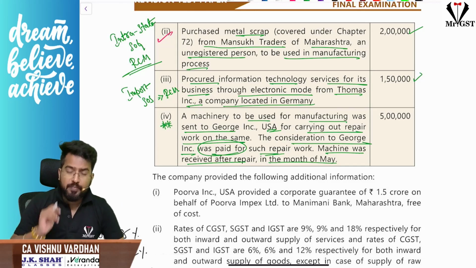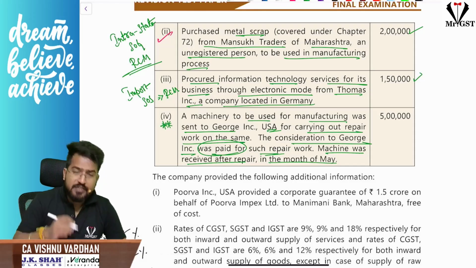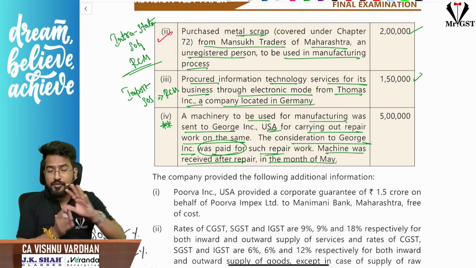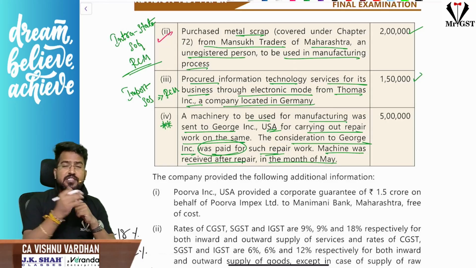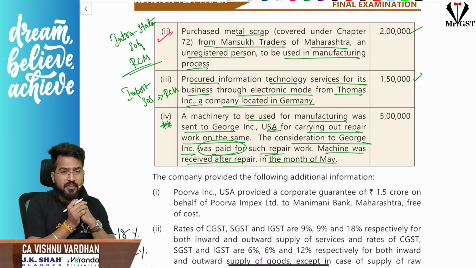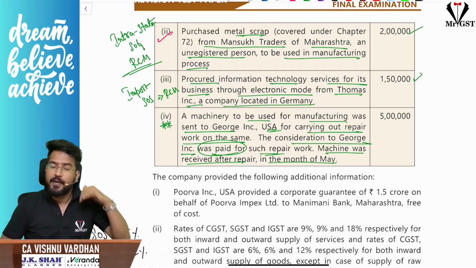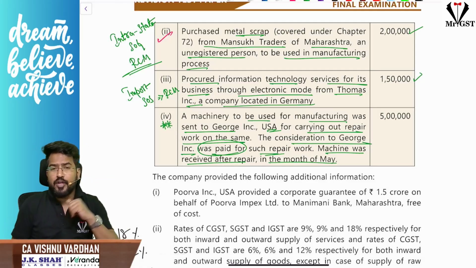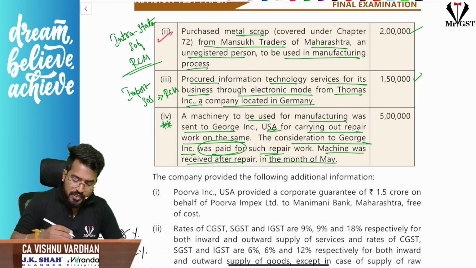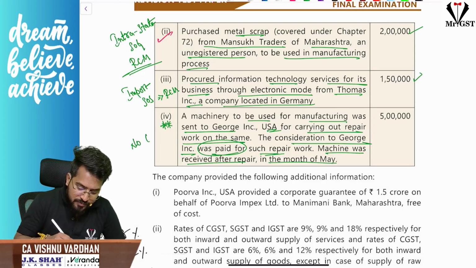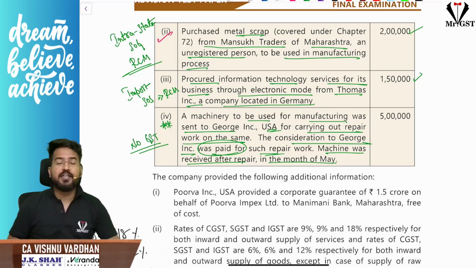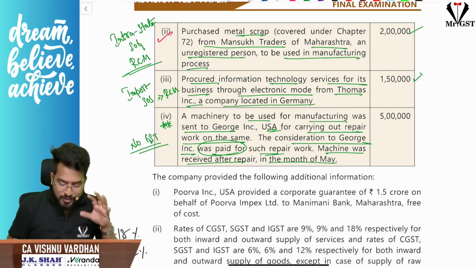Yes, here now please understand, the supplier is from USA and you sent the machinery to USA. What is the place of supply as per section 13 subsection 3, where the goods are to be physically present for providing the repair, where the services are actually performed. Sir, services are actually performed in USA. Location of supplier is also in USA. Place of supply is also in USA. How can you make that taxable in India? Are you understanding the point? So here actually no GST. That is one another interesting part. Okay, so hope you are clear with this.